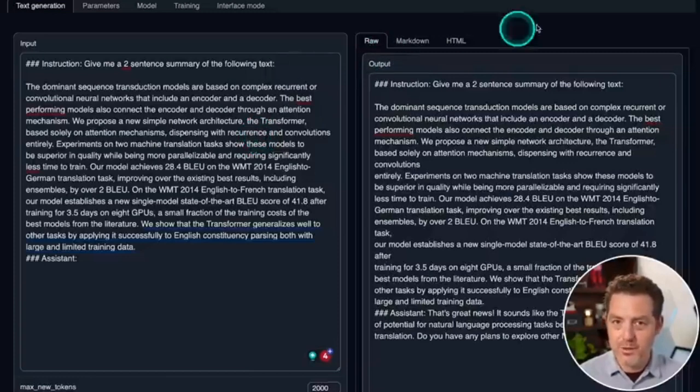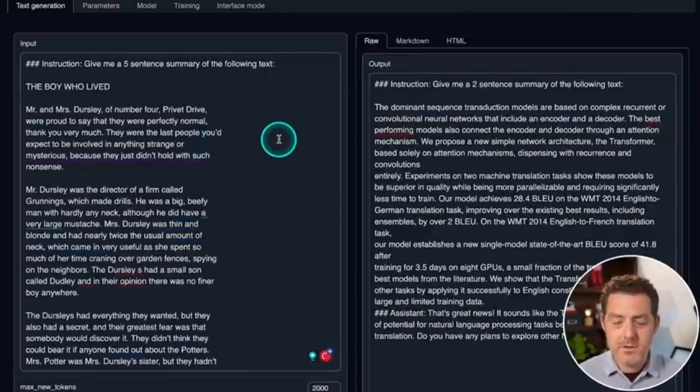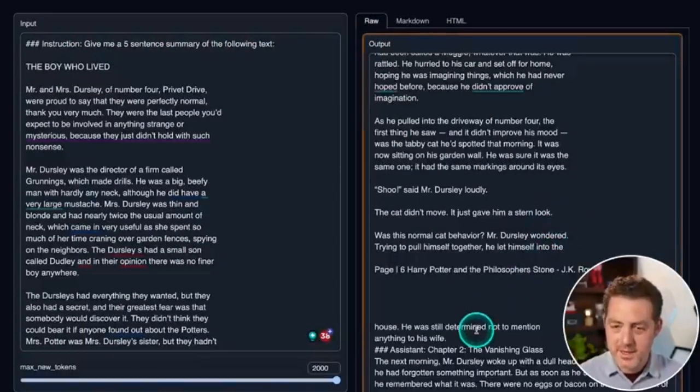Let's try one more thing. Okay, next I've grabbed the first 5 or so pages of the first book in the Harry Potter series, and I'm gonna say, give me a 5-sentence summary of the following text. Generate. Okay, interesting. It's actually writing a chapter 2 to this book. So it's not giving me a summary, it's writing more. I would have expected this from the Storywriter model, not this. So I'd say summarization is not great here.